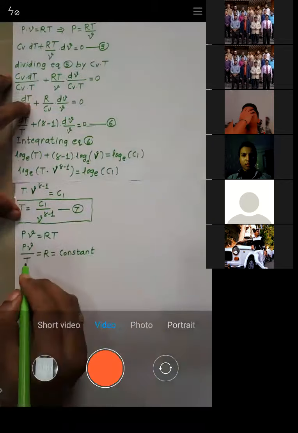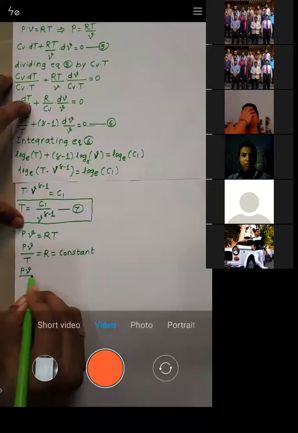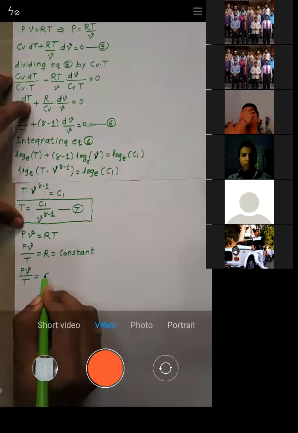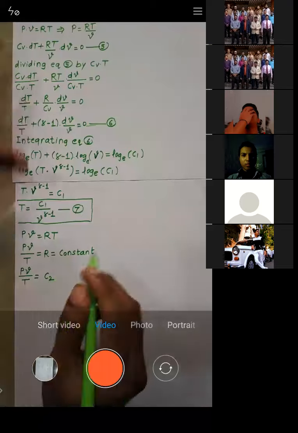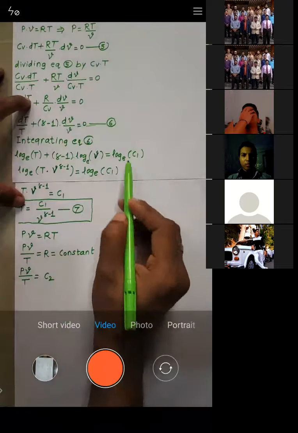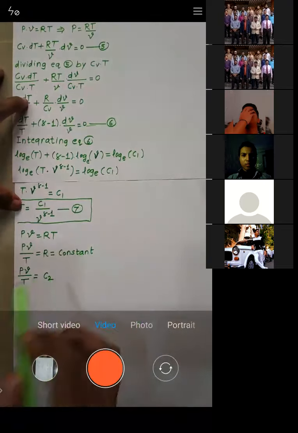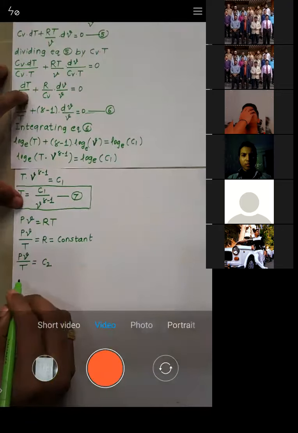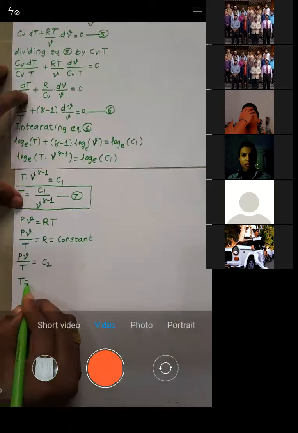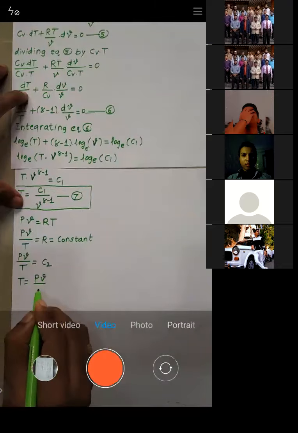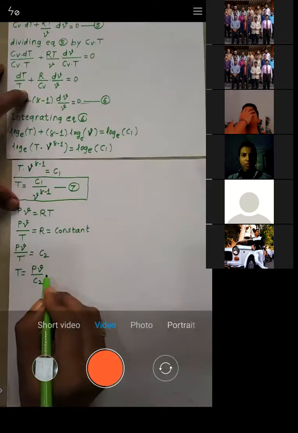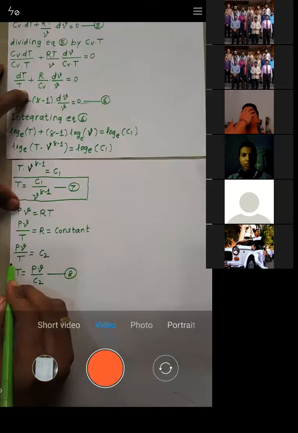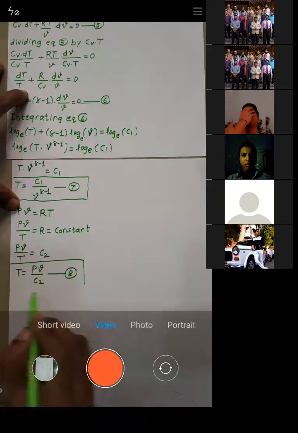So from this equation, I will write PV by T equal to a constant, and let me call that constant C2, because here I introduced one constant C1, so I will call the second constant C2. From this equation, I will write the value of T as PV by C2. Let me write this as equation number 8.